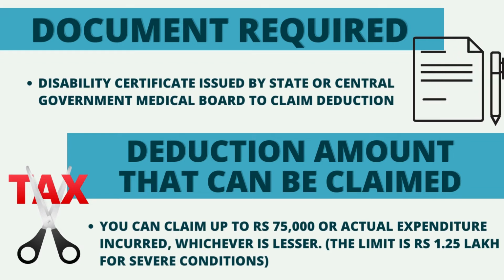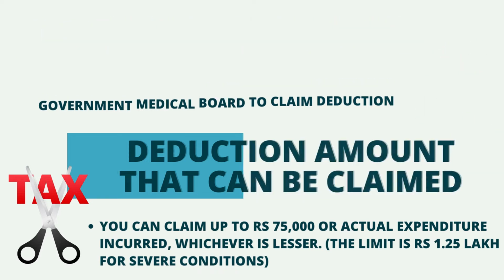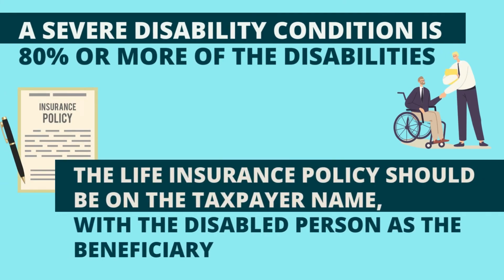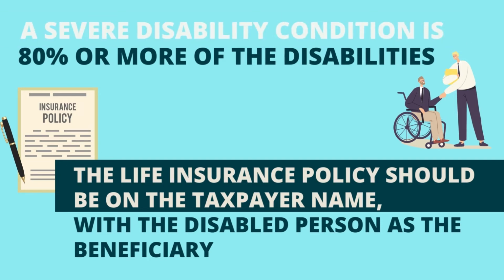Up to Rs 75,000 or actual expenditure incurred can be claimed. For severe conditions, up to Rs 1.25 lakhs can be claimed. A severe disability condition is one which has 80% or more of the disabilities mentioned. The life insurance policy should be in the taxpayer's name with the disabled person as the beneficiary.